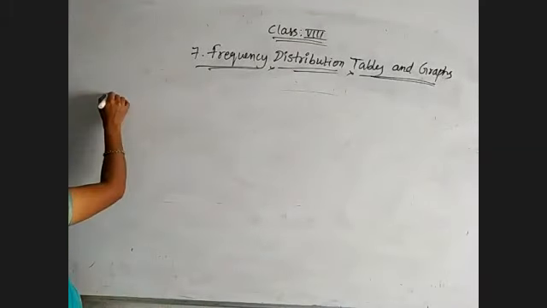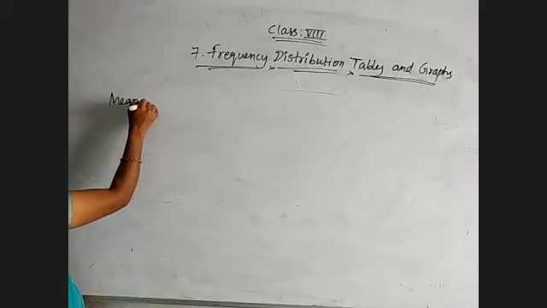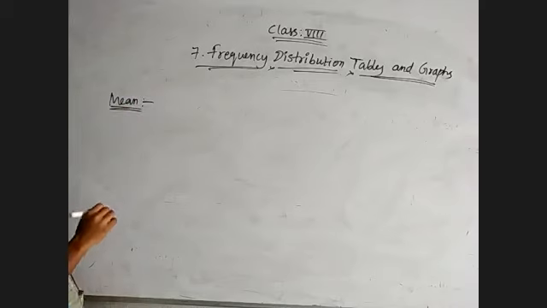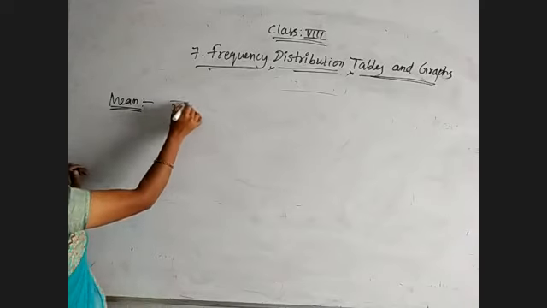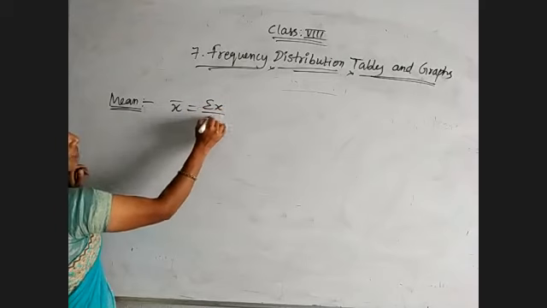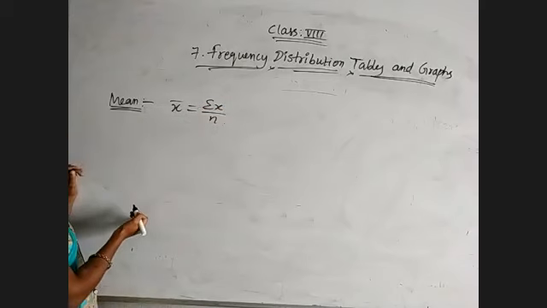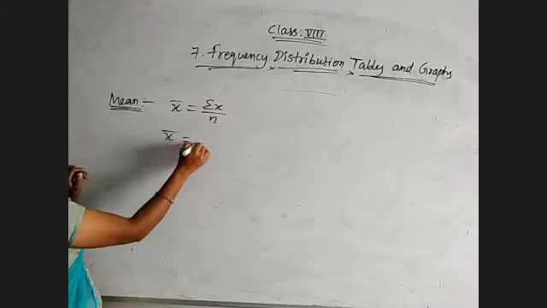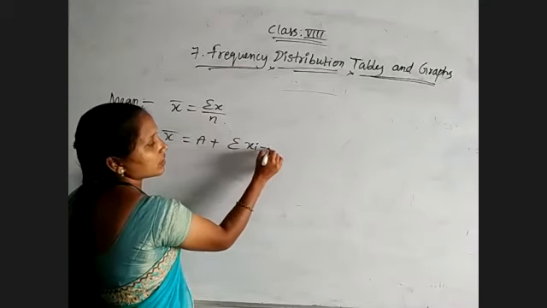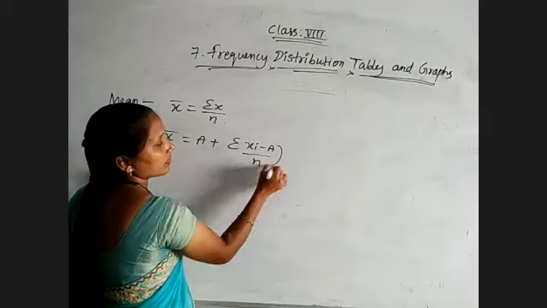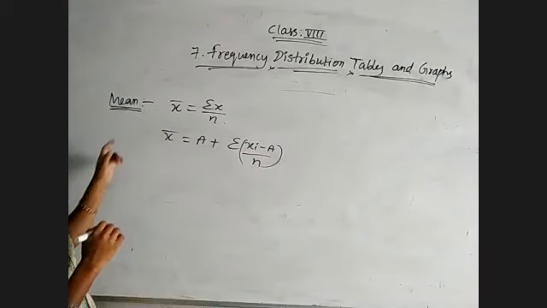For mean, median, mode: for mean we have the actual formula, sum of the observations by number of observations, and by using the deviation method, estimated mean plus mean of deviations. These are the formulas for mean.